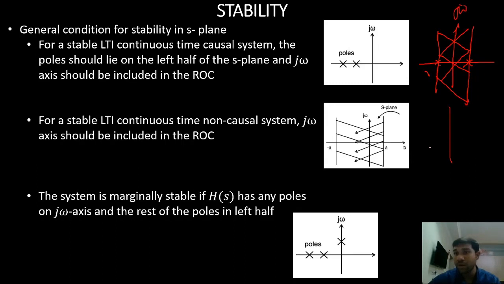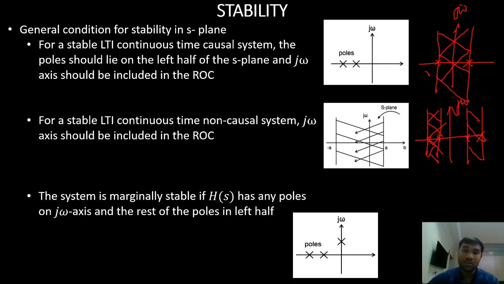If both poles are on the left side, my ROC for a two-sided signal or non-causal system will be something like this. It will not contain the j omega axis. Similarly, if both poles are on the right side and my system is a two-sided signal, this will be my ROC. It will not contain the j omega axis.